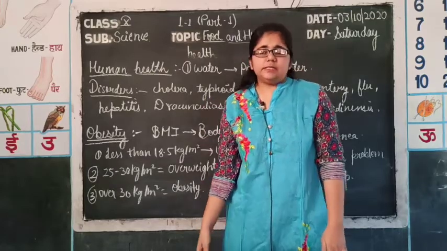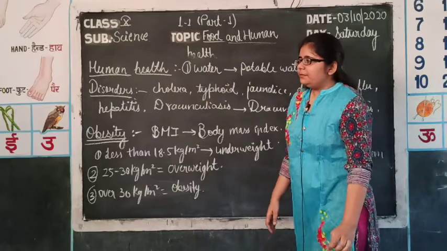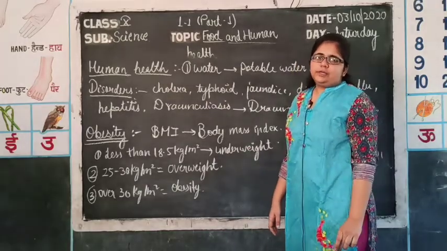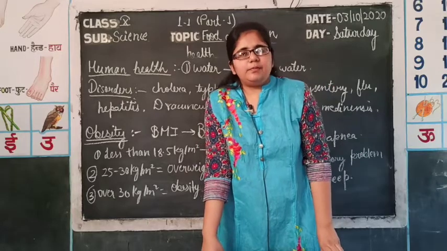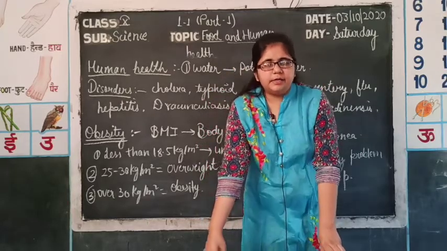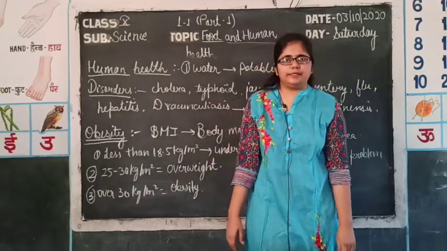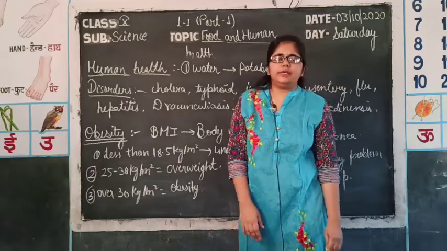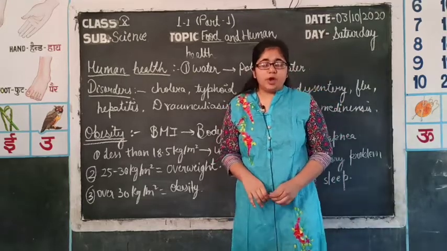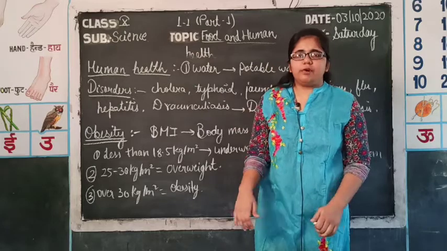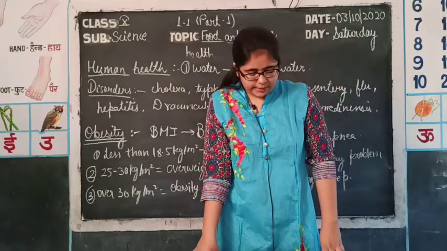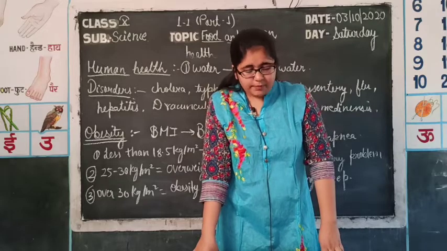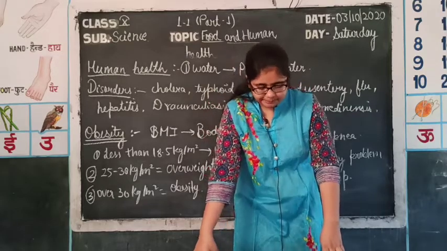Today we will discuss potable water and contaminated water and its effects. If water gets any type of particulate matter and harmful disease causing organisms, then that water is contaminated, and potable water is the water which is suitable and safe for drinking purposes. So, let us first study potable water and its properties.